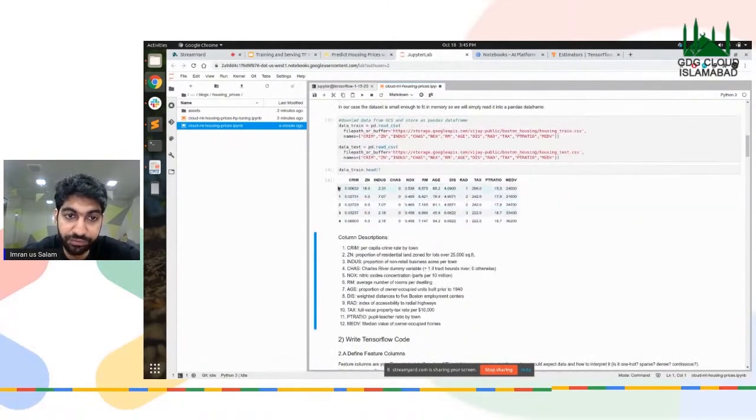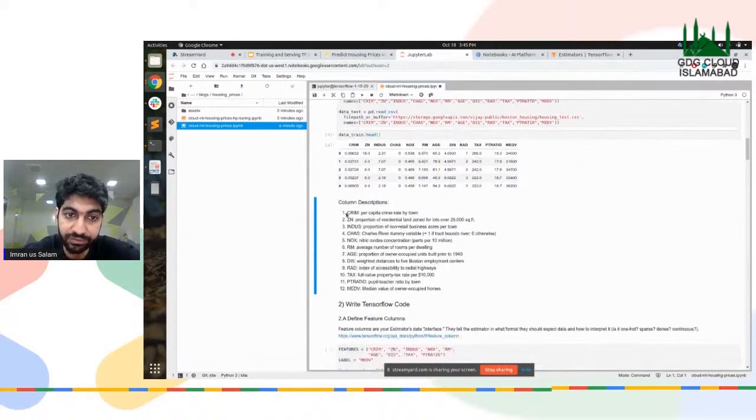These are the first 5 rows of the training data set. Now, these are the features that we're going to be using. The CRIM is the per capita crime rate by town. The ZN is the proportion of residential land zoned for lots over 25,000 square feet. Then there's the proportion of non-retail business acres per town.